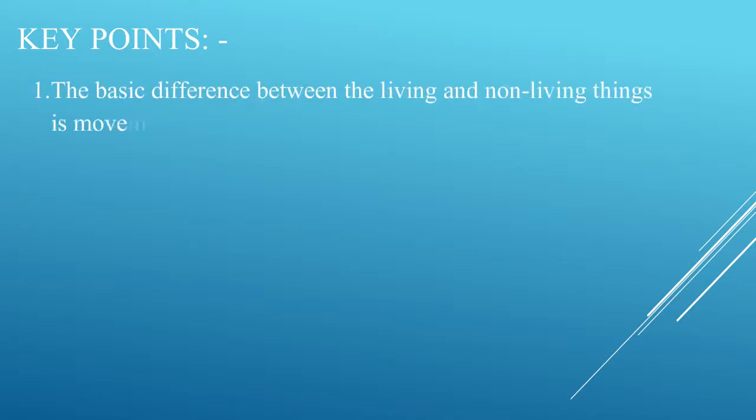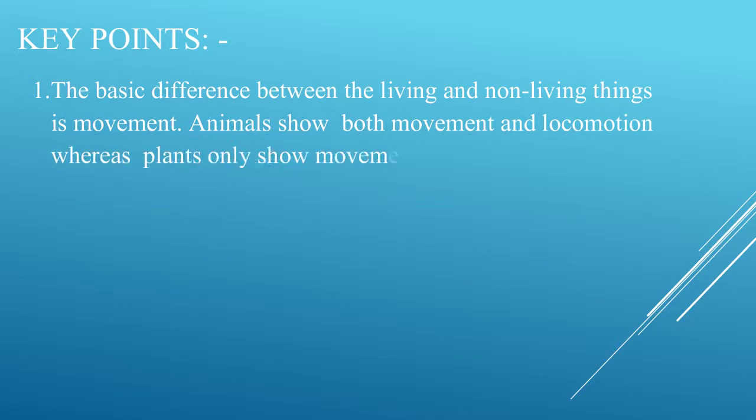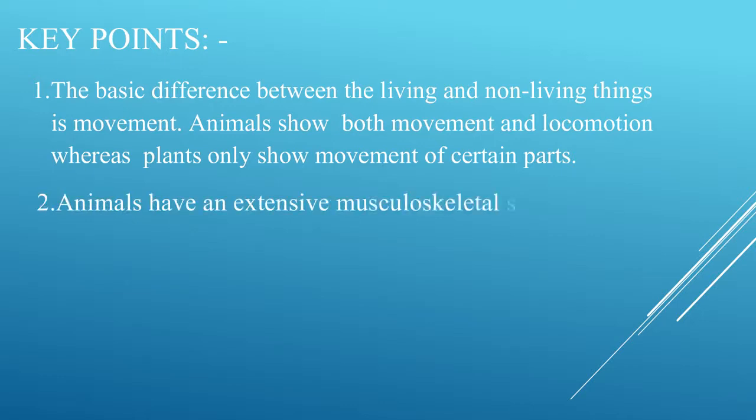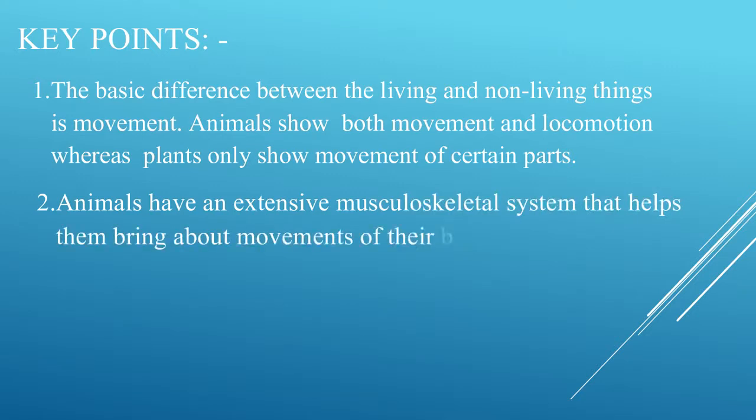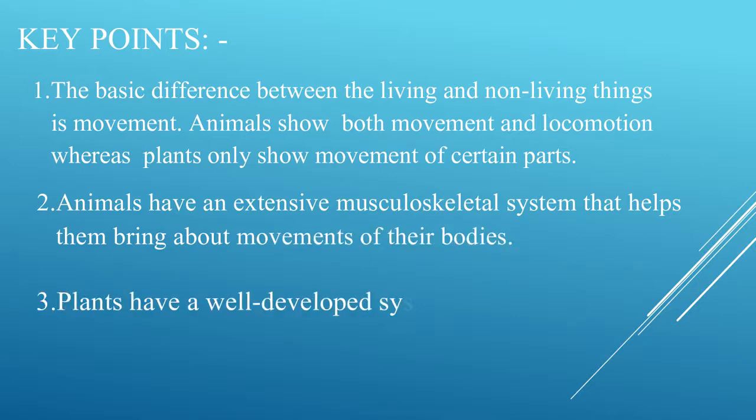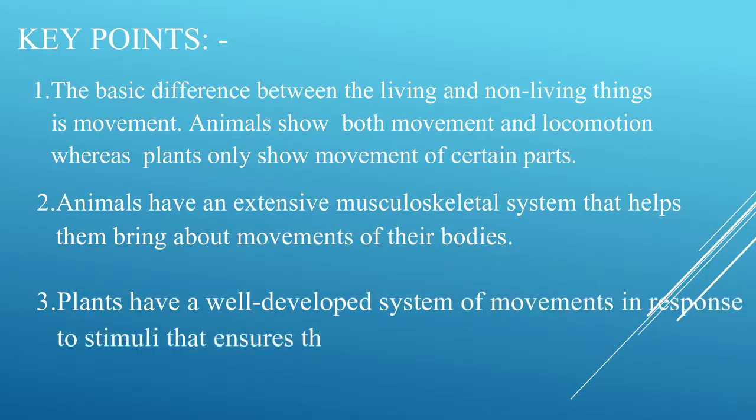Dear students, let us go back and take a look at the main points of today's lesson. Number 1. The basic difference between the living and non-living things is movement. Animals show both movement and locomotion, whereas plants only show movement of certain parts. Number 2. Animals have an extensive musculoskeletal system that helps them bring about movements of their bodies. Number 3. Plants have a well-developed system of movements in response to stimuli that ensures their survival.